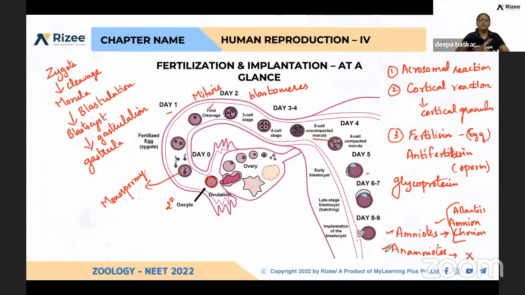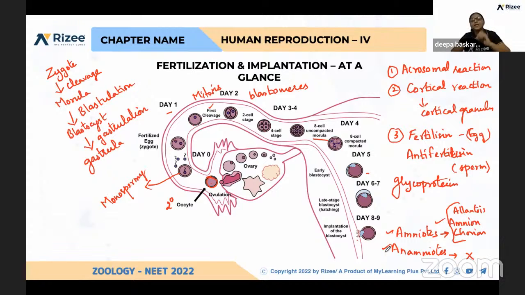So again, what are all the things you have to remember here? What is cleavage? What is blastulation? What is gastrulation? And we have already discussed which organs develop from endoderm, ectoderm, and mesoderm. Please make a list of those and remember that also. At the 8 cell stage, it is called morula, and at the 16 cell stage, blastocyst. After that, 32 cells are involved in implantation.